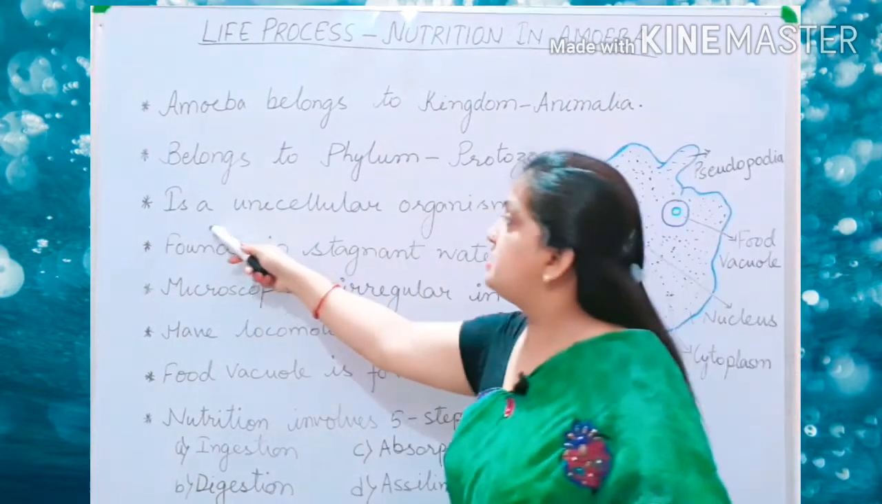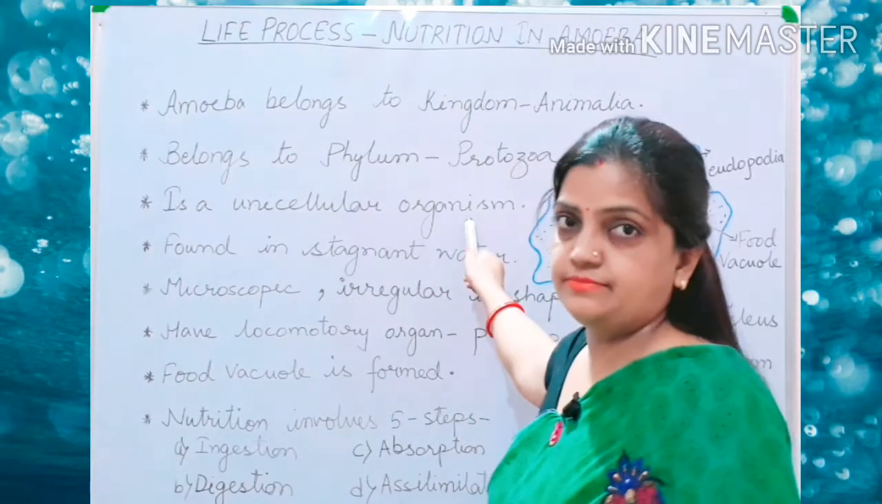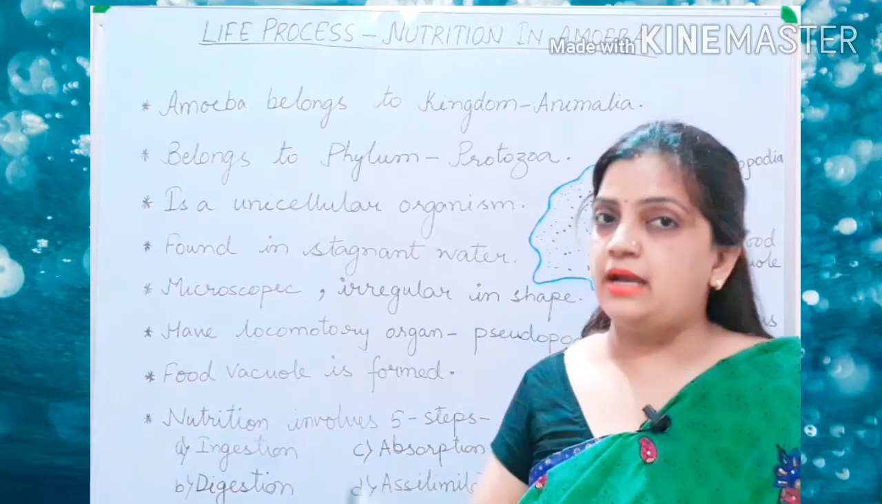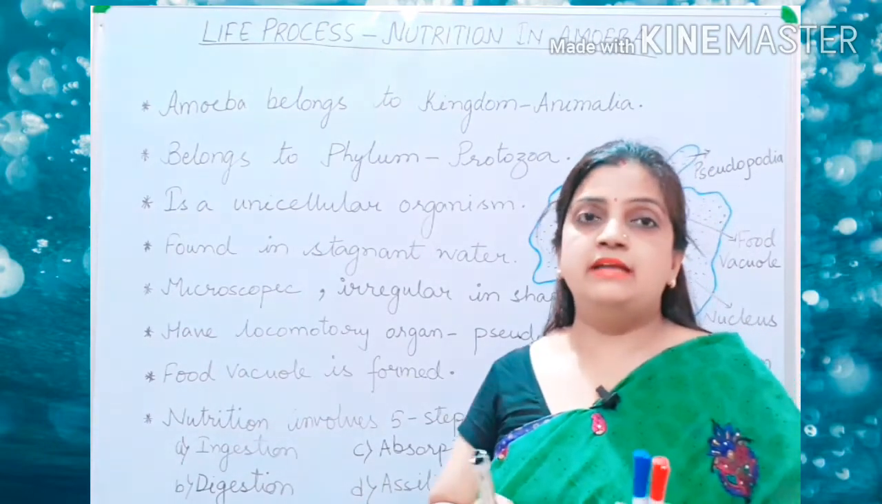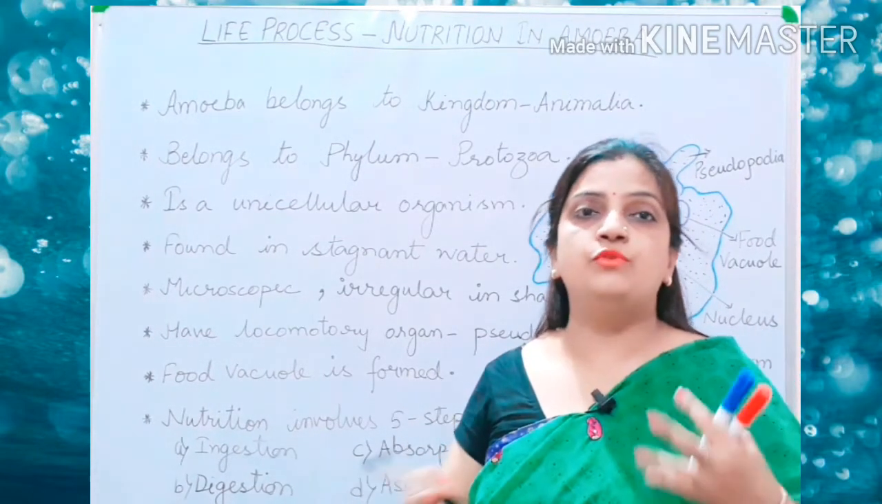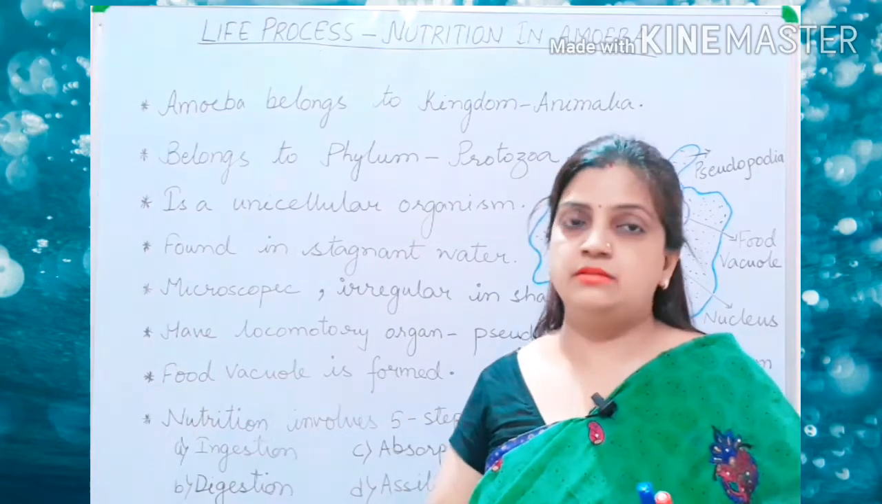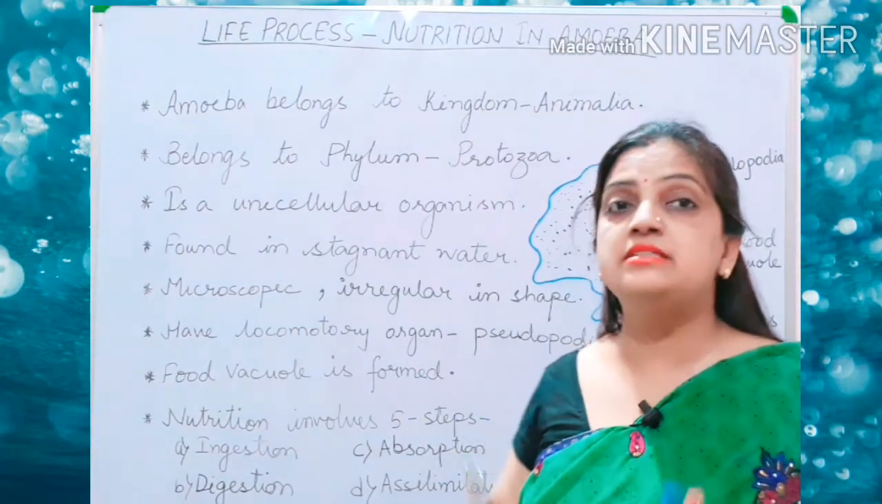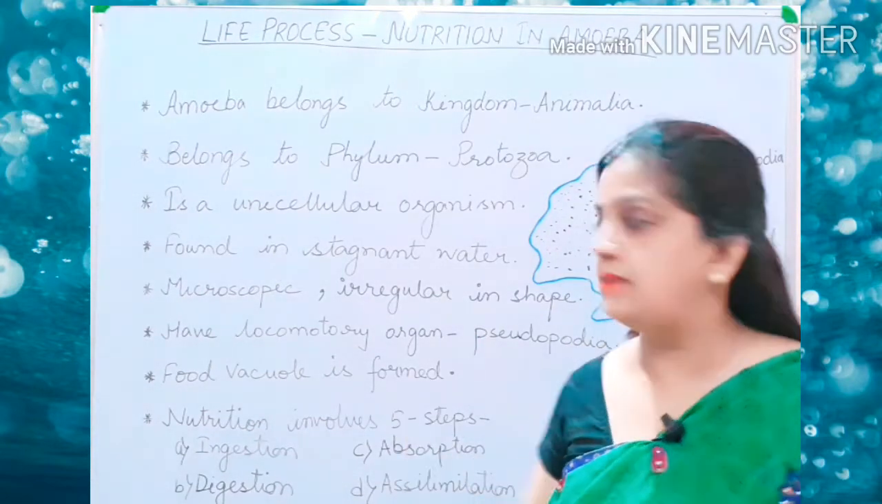Now children, it is a unicellular organism. Unicellular. Amoeba is a single cell organism. Now you know that when more than one cell meet together, it is called a tissue. But amoeba is not a tissue system, it is a single cell organism.